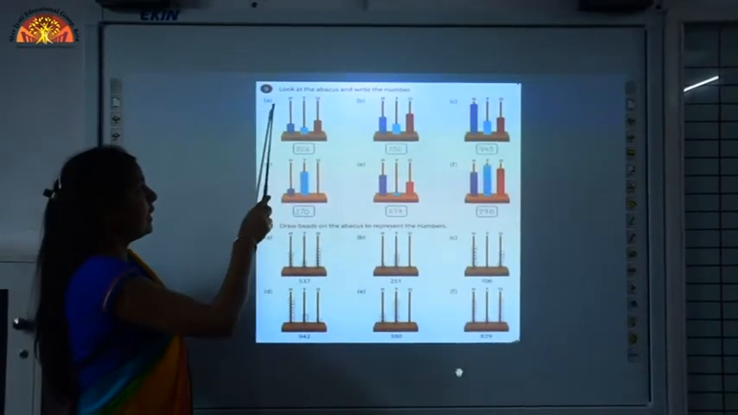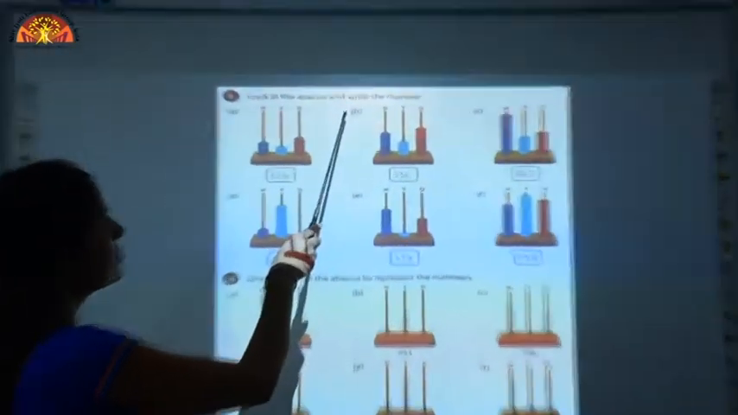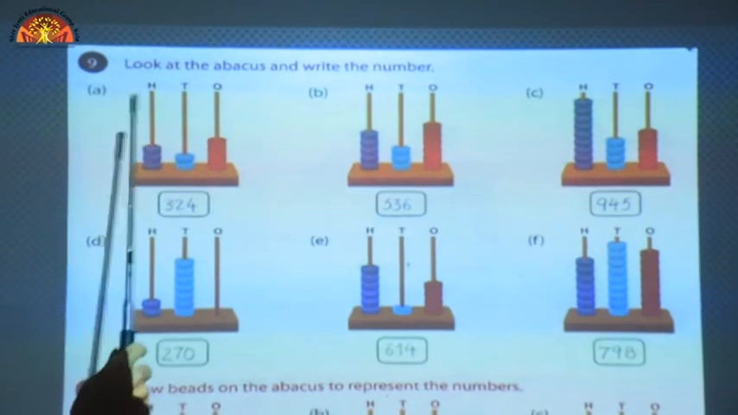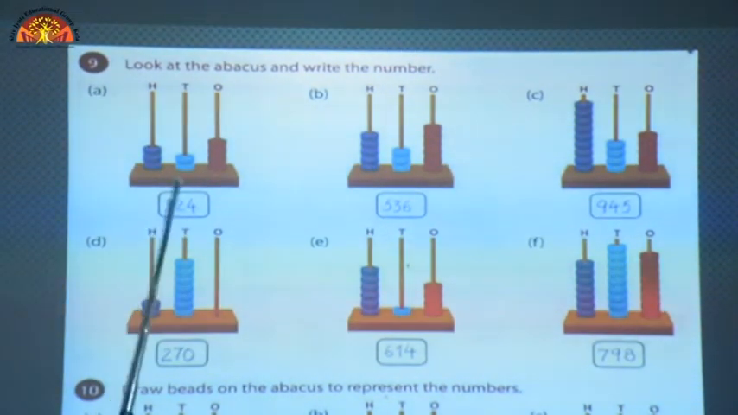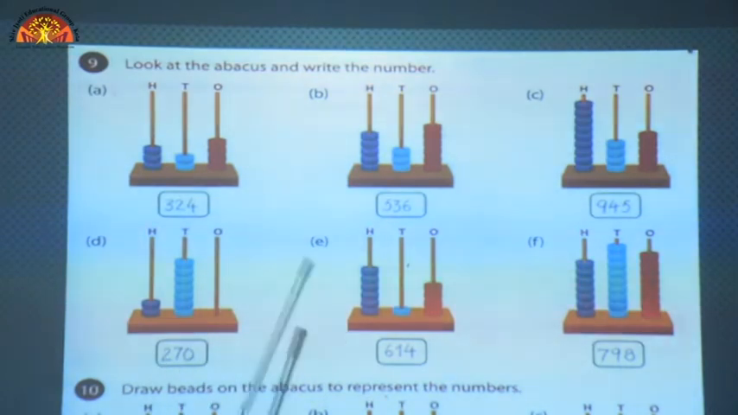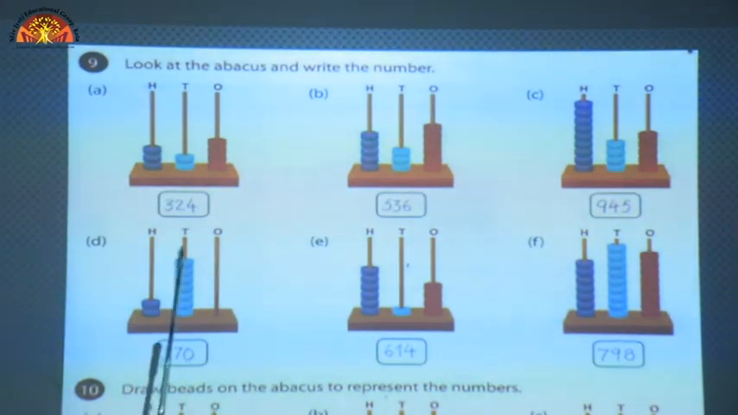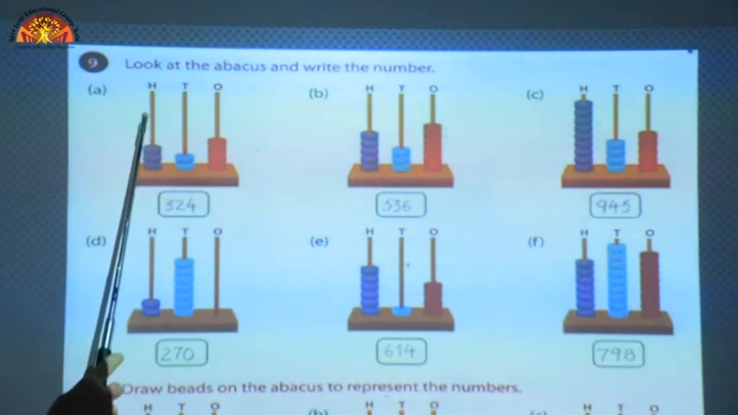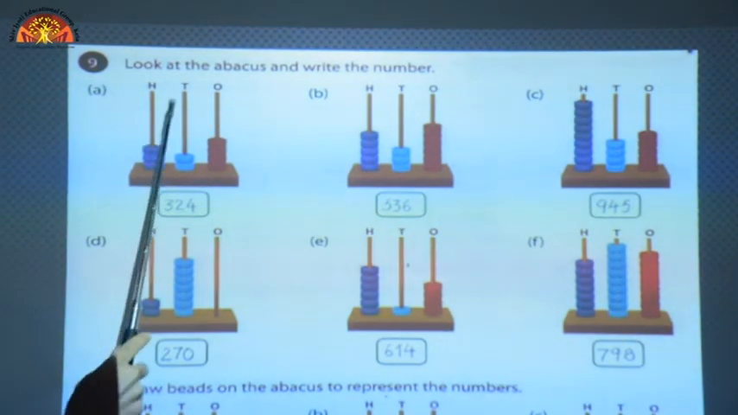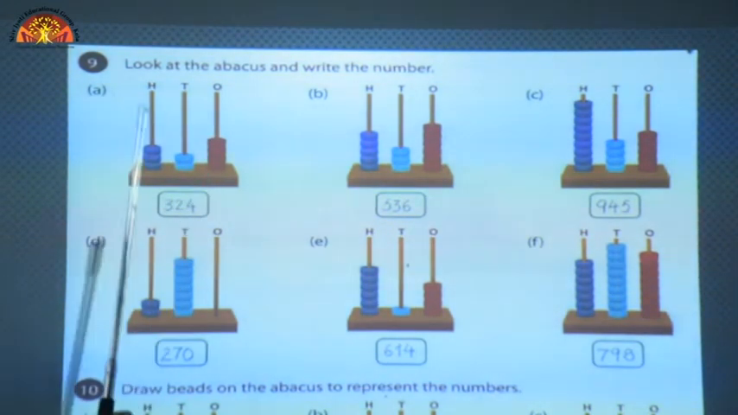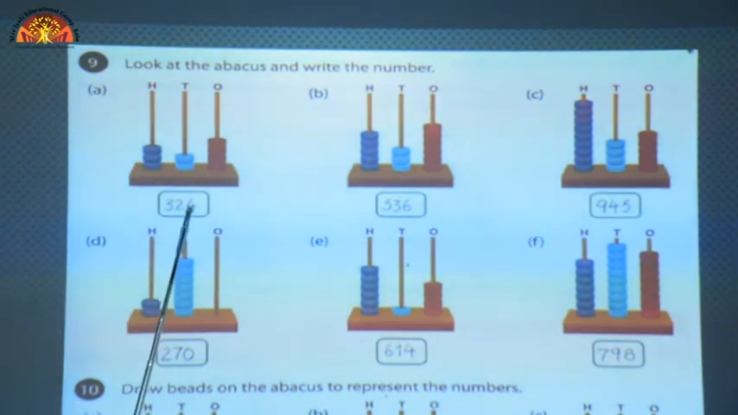Now question number 9 is, look at the abacus to write the numbers. Here you have to see this abacus and write the numbers in these boxes. The boxes are blank here. See, this rod stands for hundreds, this is for tens and this is for ones. So we will count the beads and write the numbers according to their places.